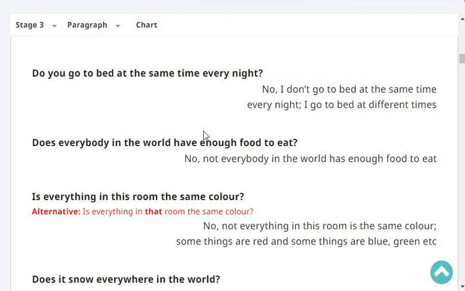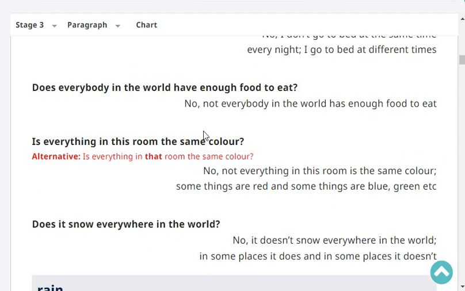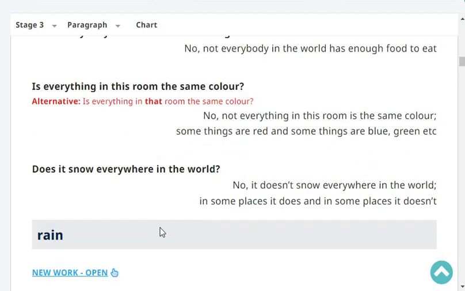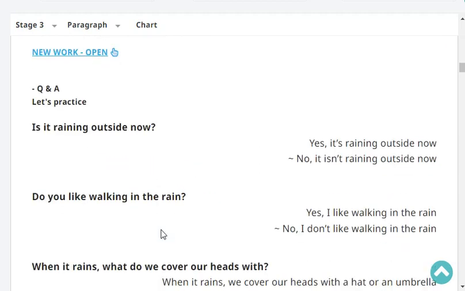Is everything in your room the same color? No, not everything in my room is the same color. Some things are red and some things are blue, green, etc. Very good. Does it snow everywhere in the world? No, it doesn't snow everywhere in the world. In some places, it does, and in some places, it doesn't. Very good.